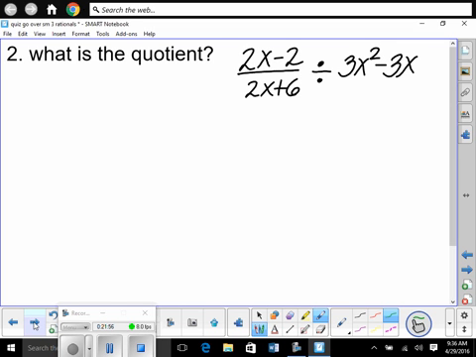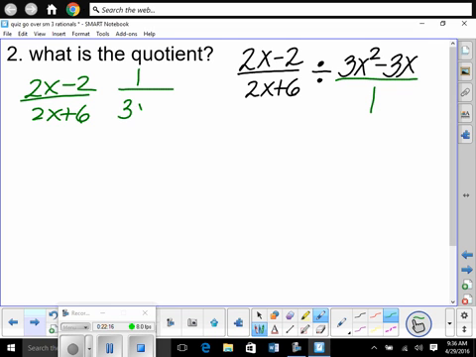Dividing fractions, as easy as pie. You flip the second fraction and you multiply. So isn't this over 1, right? So we'll flip the second fraction and multiply. So we have 2x minus 2 over 2x plus 6. We're flipping that second fraction. So now there's a 1 on top. And on bottom there's a 3x squared minus 3x.